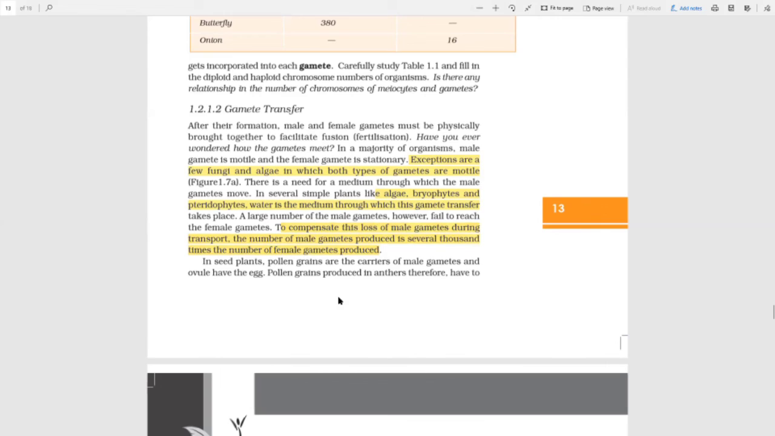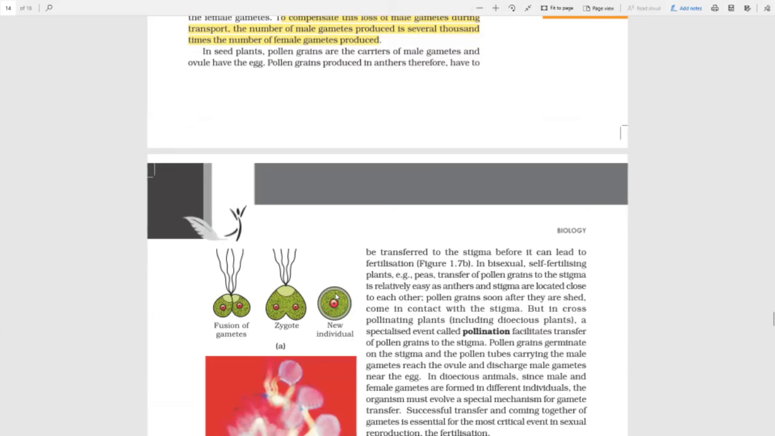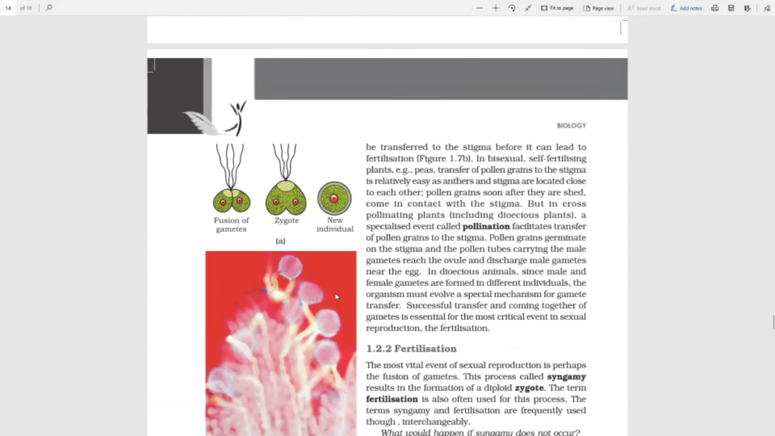Okay. In seed plants, pollen grains are carriers of male gametes and ovules have the egg. In flowering plants, pollen grains are produced in the anther, and therefore have to be transferred to the stigma before it can lead to fertilization. In bisexual, self-fertilizing plants like peas, transfer of pollen grains to the stigma is relatively easy.